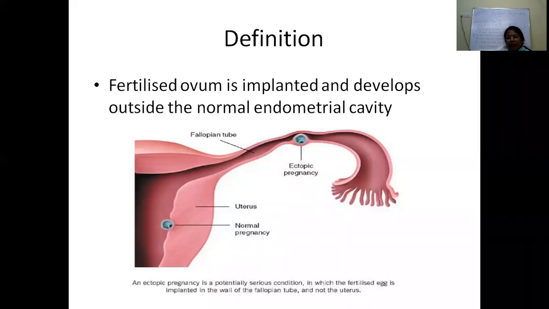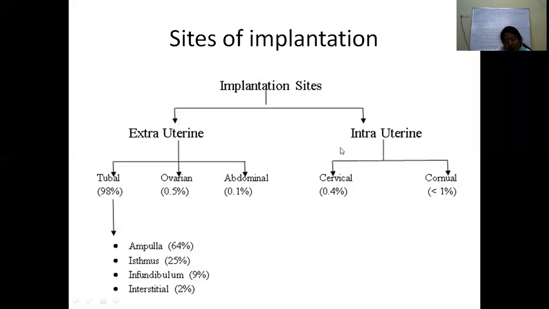So how do we define ectopic pregnancy? Ectopic pregnancy is defined as the fertilized ovum being implanted and developing outside the normal endometrial cavity. This is the normal implantation, and when it is implanted at any other site outside this, the most important is the ectopic pregnancy.